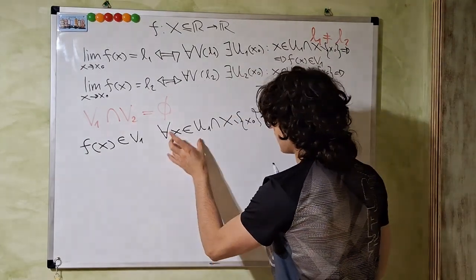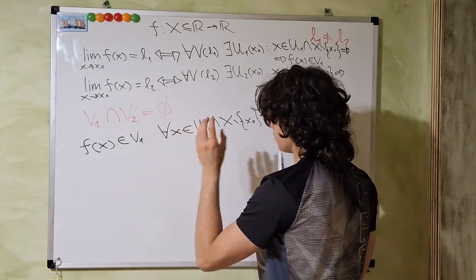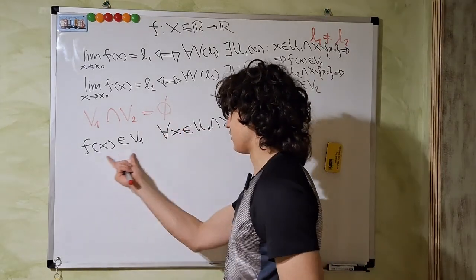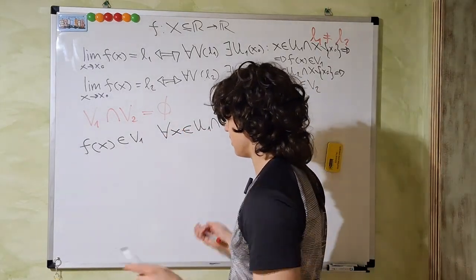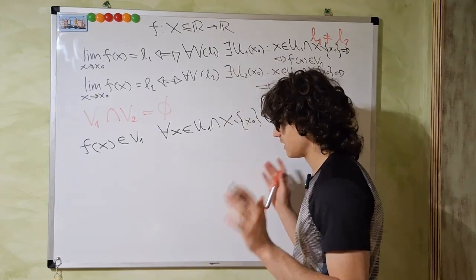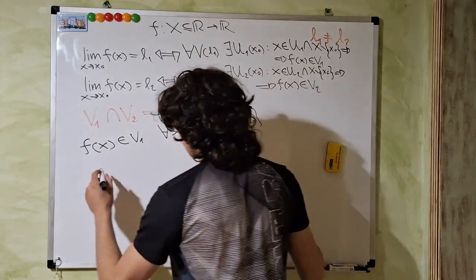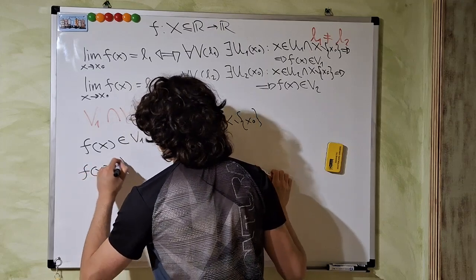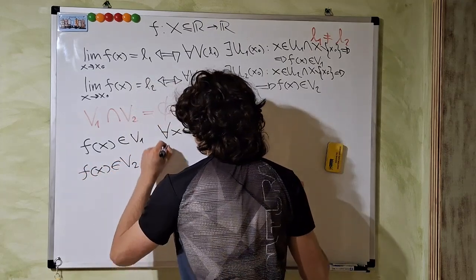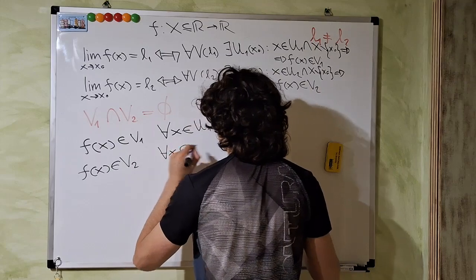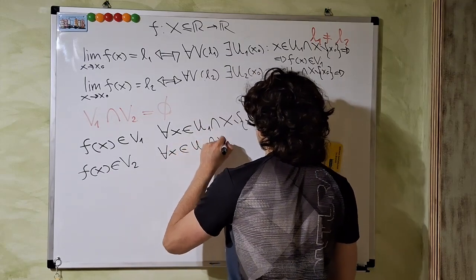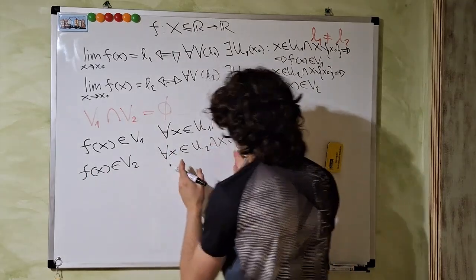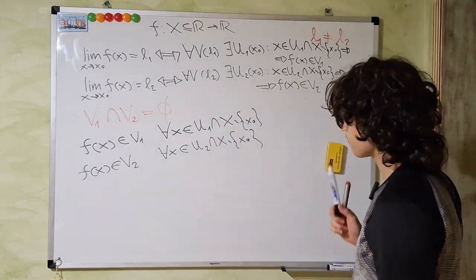This means that for every x, no matter which x we choose in this set, we're going to get f of x belongs to V1, and this is clear, hopefully. And the same is for V2: f of x belongs to V2 if for every x in U2 intersection the domain minus x naught, we have this.